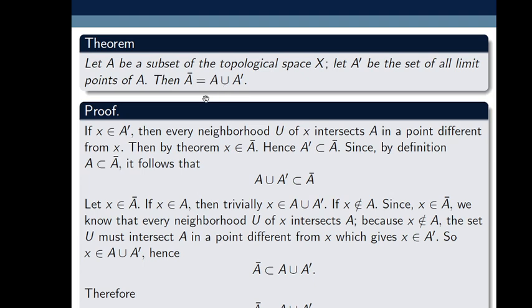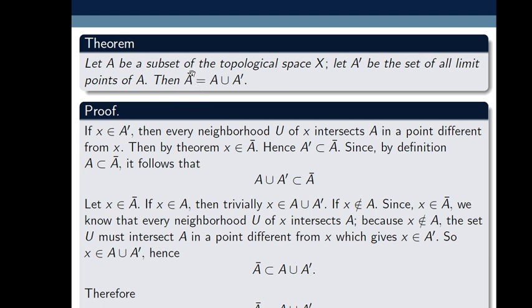If you have to find closure of any finite set, suppose here we are taking the topological space as R. Whatever examples I have discussed for this result, I have chosen the topological space R. Suppose I take some finite set A on the topological space R and wish to find its closure.